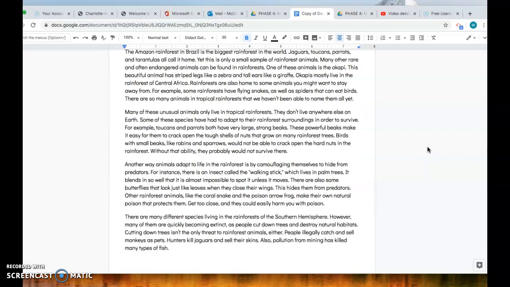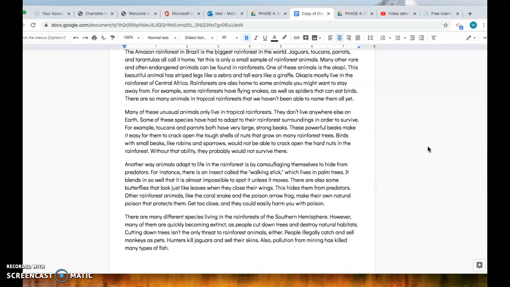Another way animals adapt to life in the rainforest is by camouflaging themselves to hide from predators. For instance, there's an insect called the walking stick, which lives in palm trees. It blends in so well that it's almost impossible to spot unless it moves. There are also some butterflies that look just like leaves when they close their wings. This hides them from predators. Other rainforest animals, like the coral snake and the poison arrow frog, make their own natural poison that protects them. Get too close and they could easily harm you with poison.